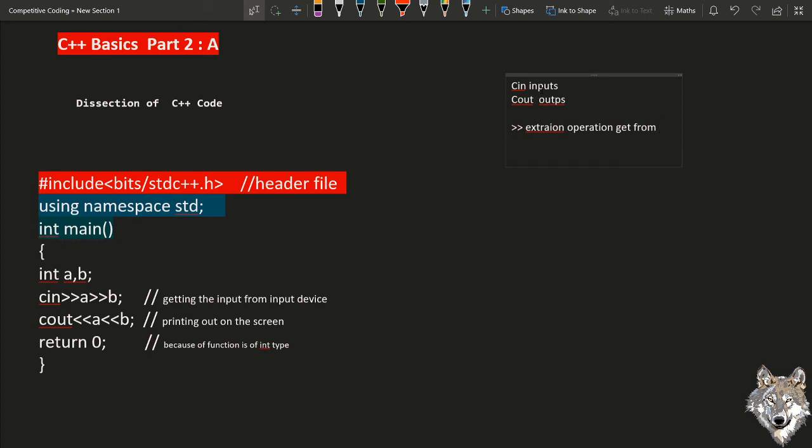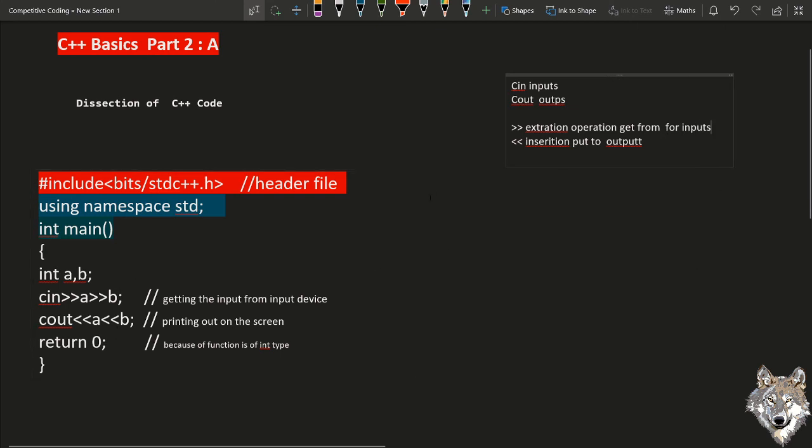The other one is called the insertion operator, which is like put to, meaning to give something to someone, so it is used as output. And yes, the extraction operator is used for inputs. So this one is input or output.